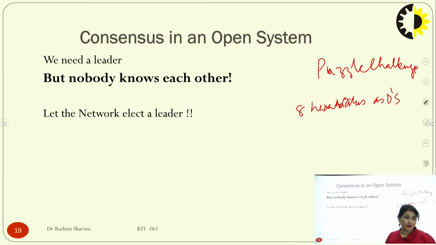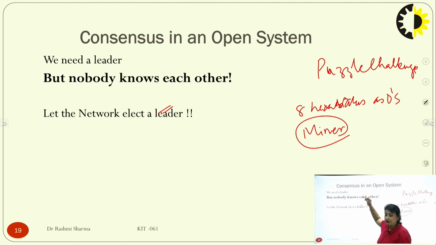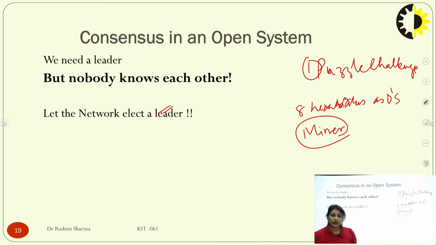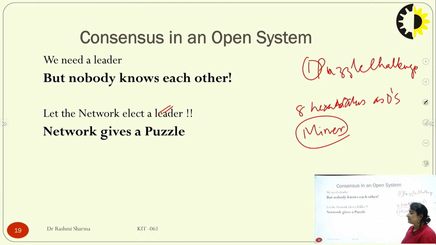And if I solve that particular challenge, then that particular user or node becomes a miner, and that miner becomes the leader. So how do we elect that particular leader? By throwing a puzzle challenge, and for Bitcoin that puzzle challenge is that we require 8 hexadecimal values as zeros, then only we would accept that particular hash value. When a person is able to generate 8 hexadecimal values as zeros, we elect that person as a miner, and that miner will become the leader of that particular network.